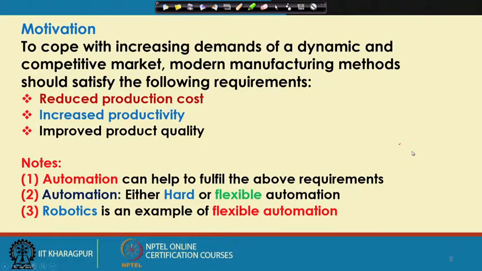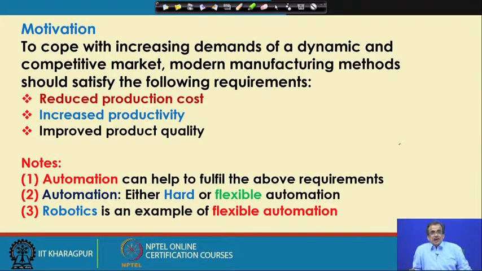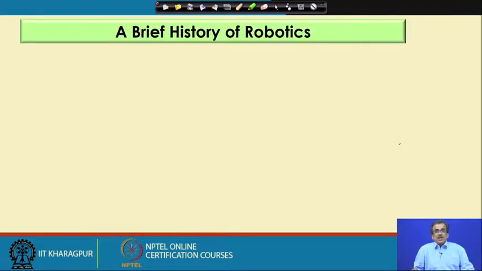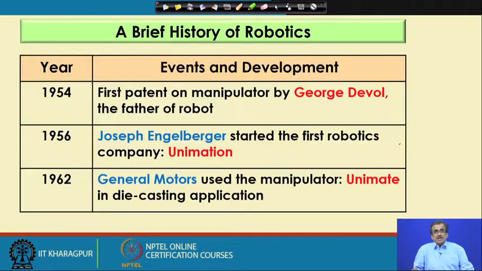So, there are various applications of robots nowadays. Here, I have noted all such things. Automation can help to fulfill the above requirements, and robotics is an example of flexible automation, and that is why we should study robotics. Now, I am going to concentrate on a brief history of robotics.